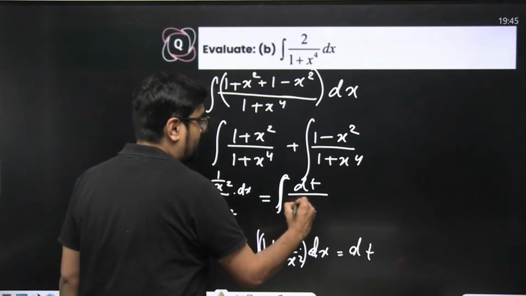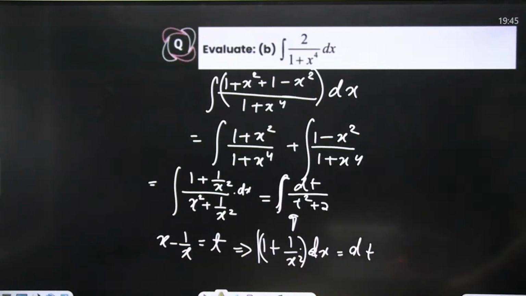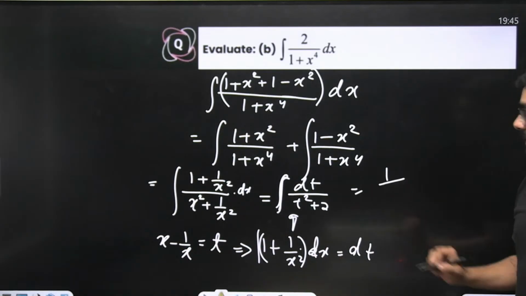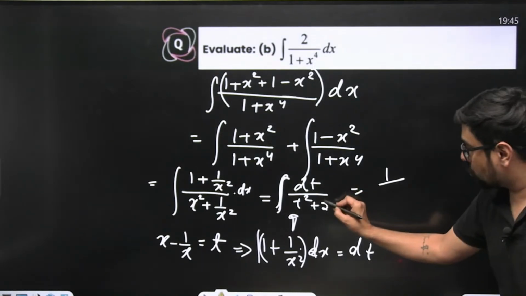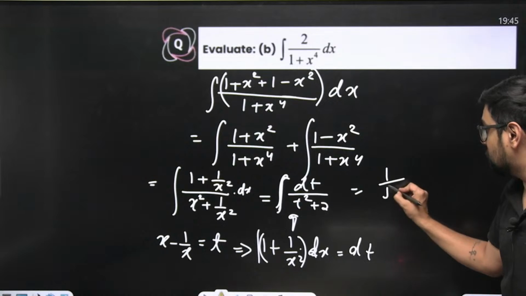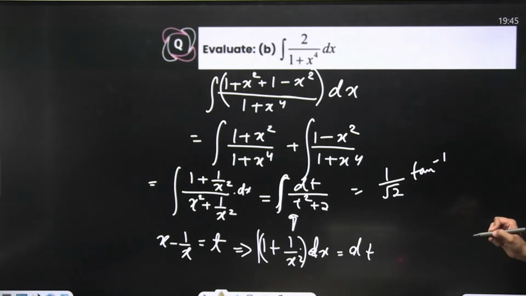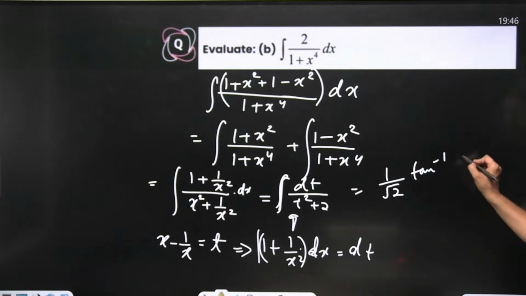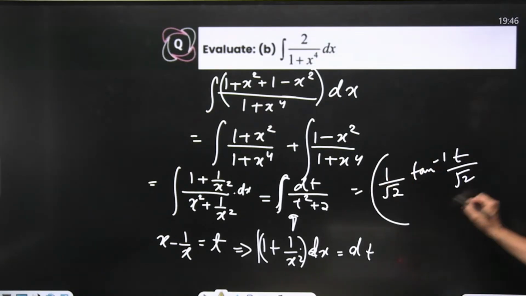So t square plus 2, this is nothing but 1 by a, with square root 2 whole square. So 1 by square root 2 into tan inverse of t by root 2. This is your answer, plus c.